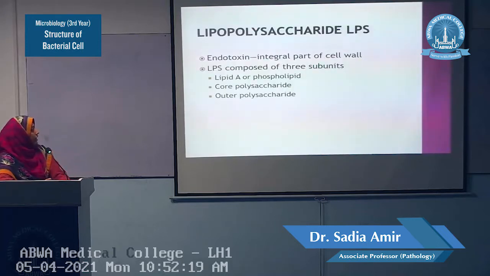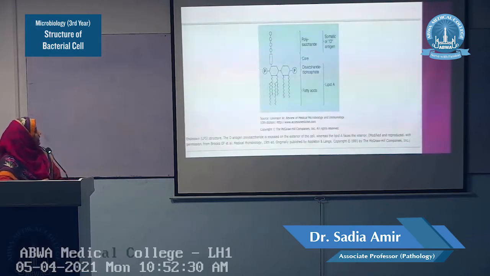It is present only in the gram-negative cell wall, because they are an integral part of their cell wall. It is composed of 3 subunits: lipid A or phospholipids, core polysaccharide, and outer polysaccharide. In this diagram, I will explain it. This is the portion which is called the lipid A portion. This lipid A portion has the fatty acids and different cross linkages.